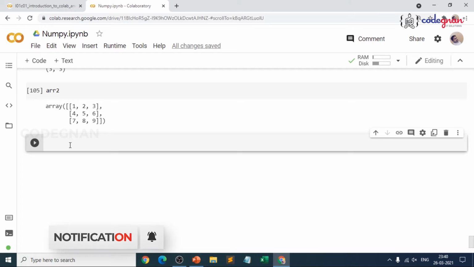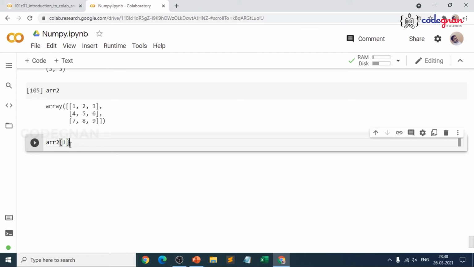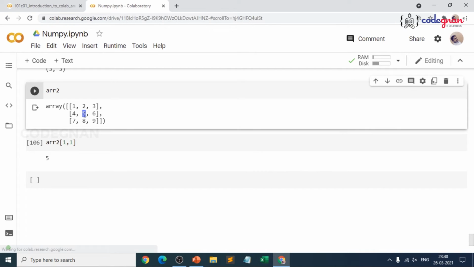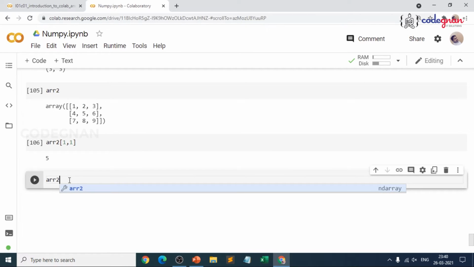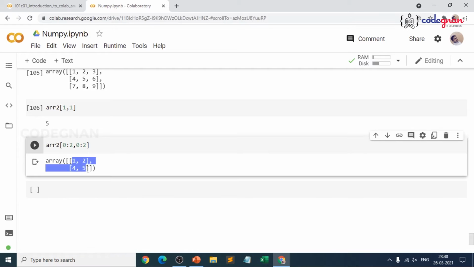I can do it, where you could combine like this: arr2 of, suppose you give 1, you get the first row, and if you give [1, 1] like this, what do you get? You try, it's not a wrong thing. You are getting 5, but I said I should get 1, 2, 4, 5. How do I do that? I do it like this: arr2 of, what are the first 2 rows you want? Just go for slicing like this, 0:2, that is 0, 1. And again you want only the first 2 columns, right? Again specifically mention that by giving commas. There you go. The same process which you go for, then only you could combine it.